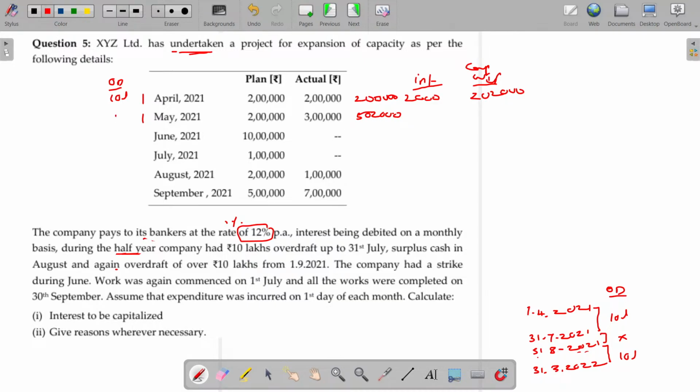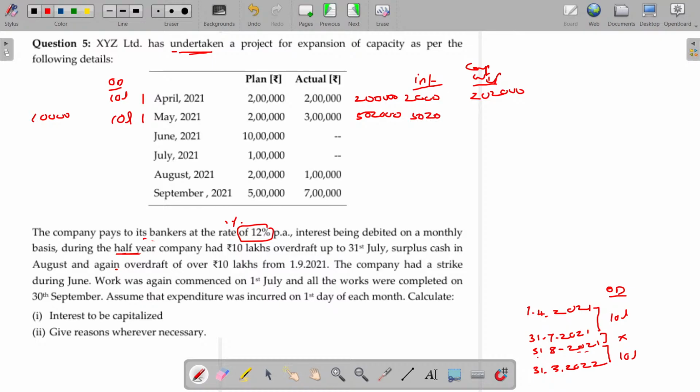What about the overdraft by the time? 10 lakhs. Overdraft is more than this spending. So, you may pay interest for the 10 lakhs. Means 10,000 you may pay the interest. How much interest can be capitalized? Interest on this being 1%, 5,020. 5,020 or 10,000, whichever is lower can be capitalized. Whichever is lower can be capitalized.